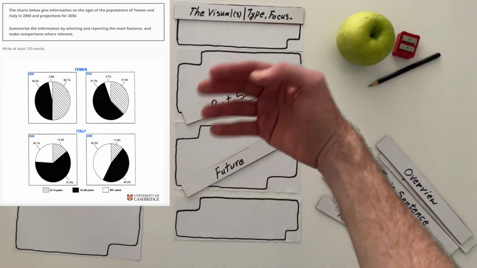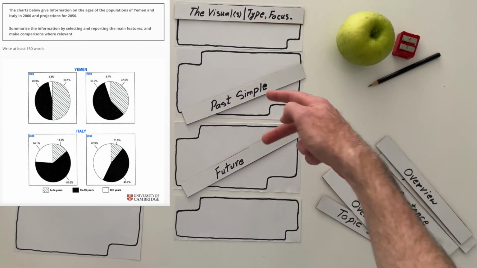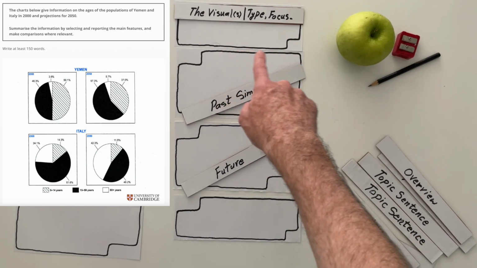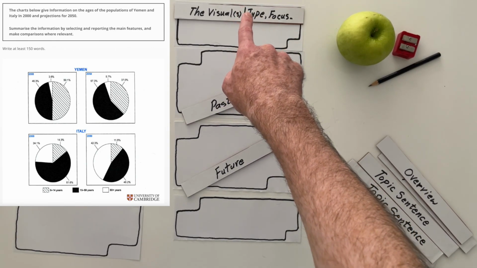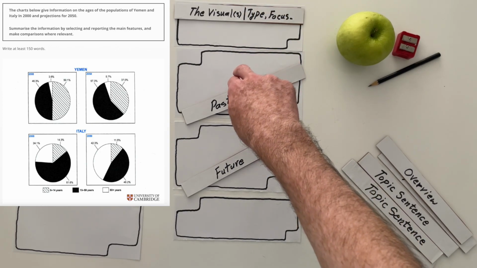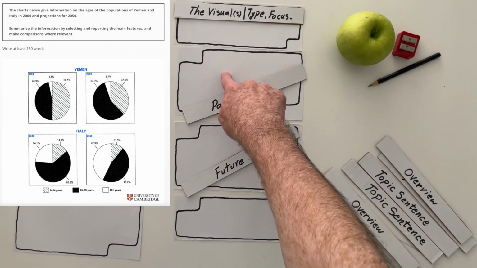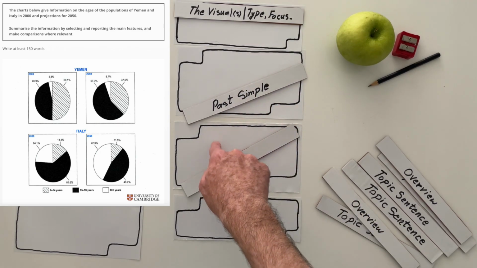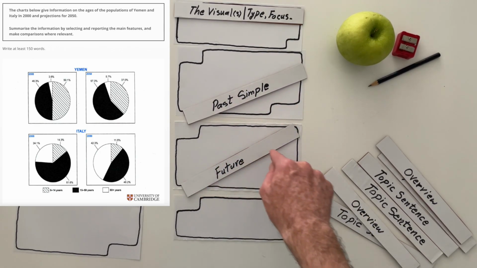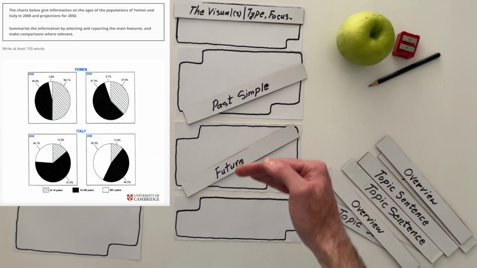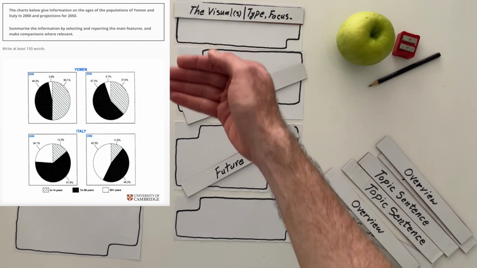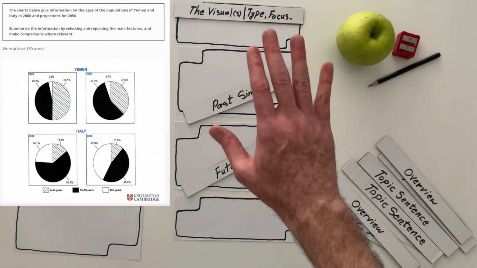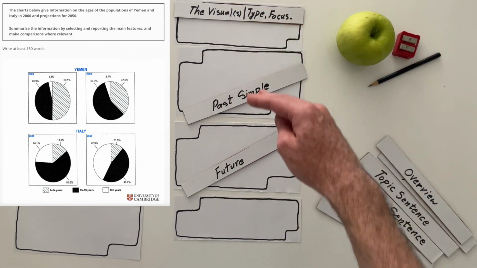If you don't go with the country and you're going with my suggestion, and you're going to say 2000 and then 2050, for Yemen and Italy, in this paragraph, everything we say is first about Yemen and then Italy. In this paragraph, we first talk about Yemen for every sentence and then Italy. The organization has to match. It's important to make sure that everything remains consistent.